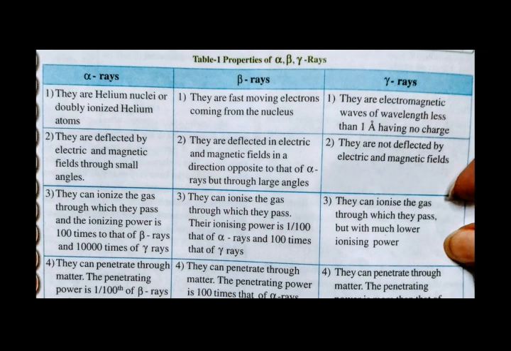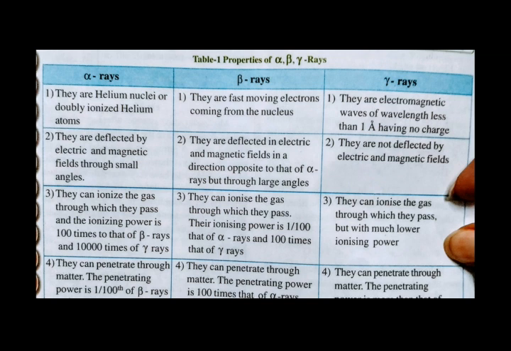Now we'll see the properties of alpha, beta and gamma radiation. Alpha, we know, is a doubly ionized helium nucleus. Its proton number is 2 and its neutron number is also 2, so the total mass number is 4. A beta particle is either an electron or a positron. The electron has a negative charge and the positron has a positive charge, but there is almost no mass for this.